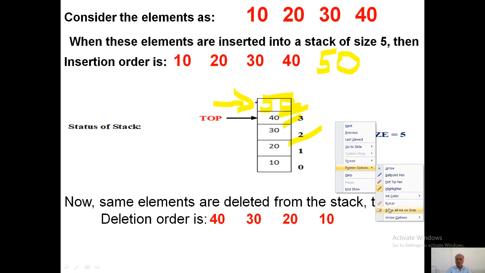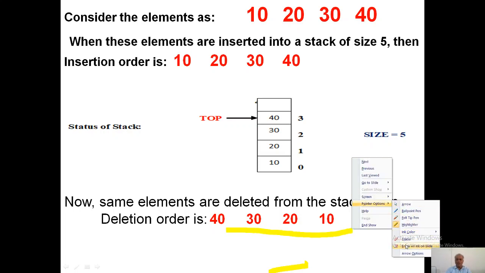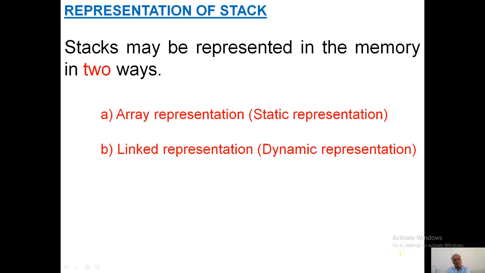So all the elements are inserted from one end and removed from the same end. The inserted order is 10, 20, 30, 40, but the removing order is 40, 30, 20, 10.